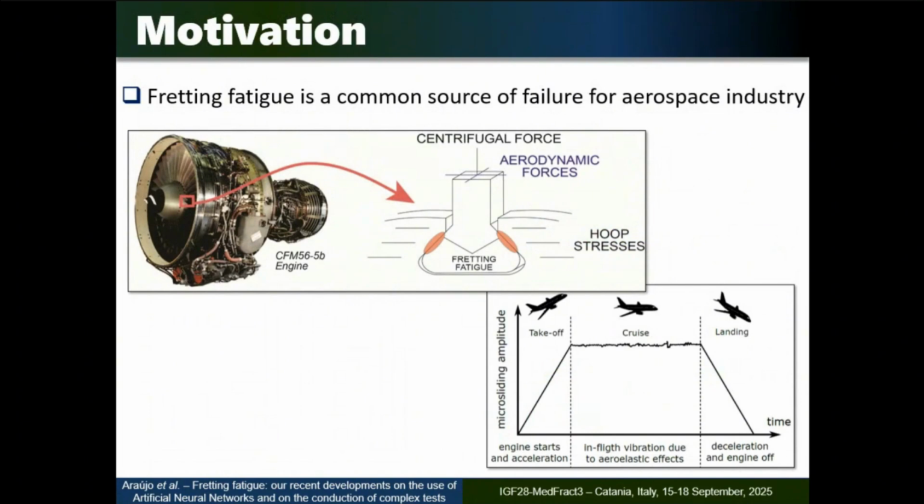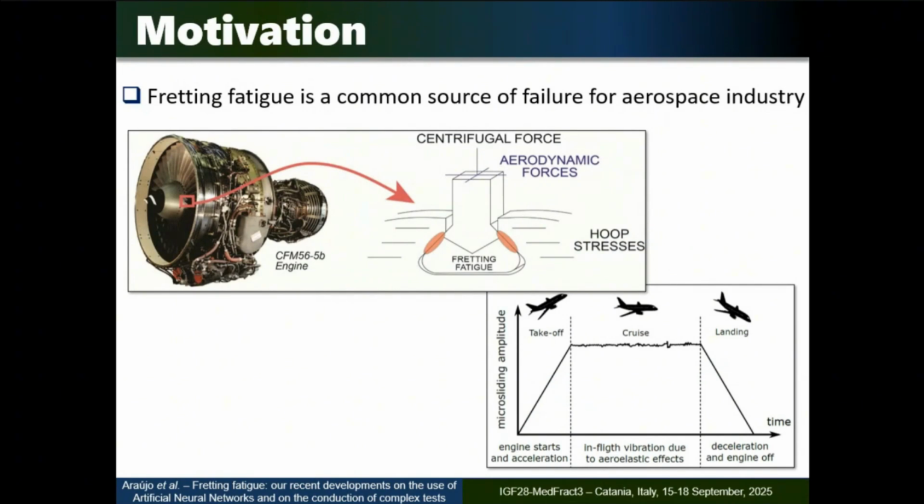Very briefly, some very common problems that we have in practical components due to fretting fatigue. This is the example of the connection between blade and disc in aero engines. So as the aircraft takes off, the rotational speed will increase.